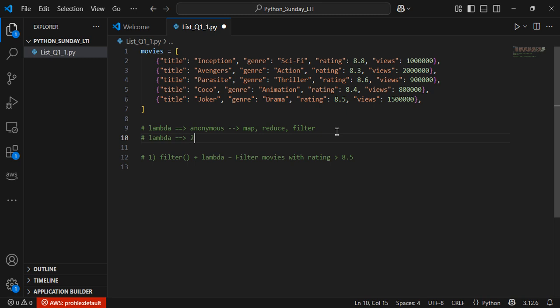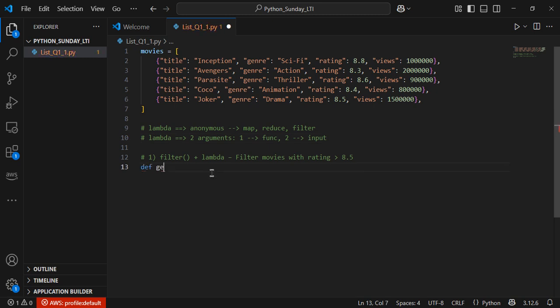When we write this lambda anonymous function in the code, it takes two arguments. How many arguments? It takes two arguments. The first argument is the function, and the second argument is the input. That's what it does. So let's start writing the code for this.